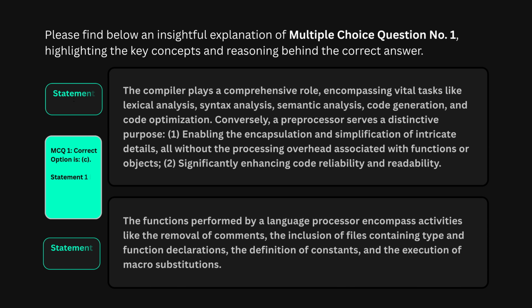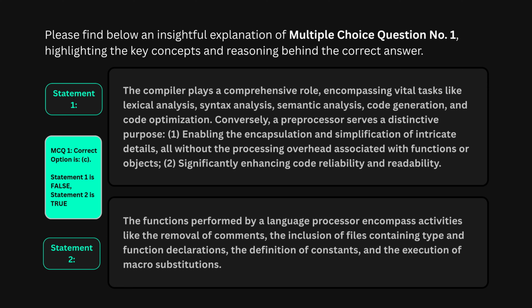MCQ 1. The correct answer is option C, statement 1 is false, statement 2 is true. Let us take statement 1 first. It says, a compiler performs code optimization, a preprocessor does not. The first part is correct, a compiler absolutely performs code optimization. But the second part, that a preprocessor does not optimize, is where this statement fails. A preprocessor enables encapsulation and simplification of complex details without the overhead of functions or objects. That is a form of optimization. It also enhances code reliability and readability. So saying a preprocessor does nothing related to optimization is not accurate.